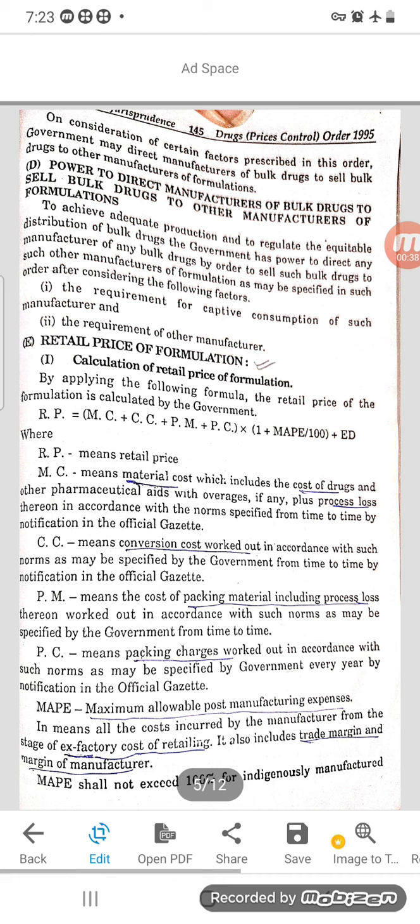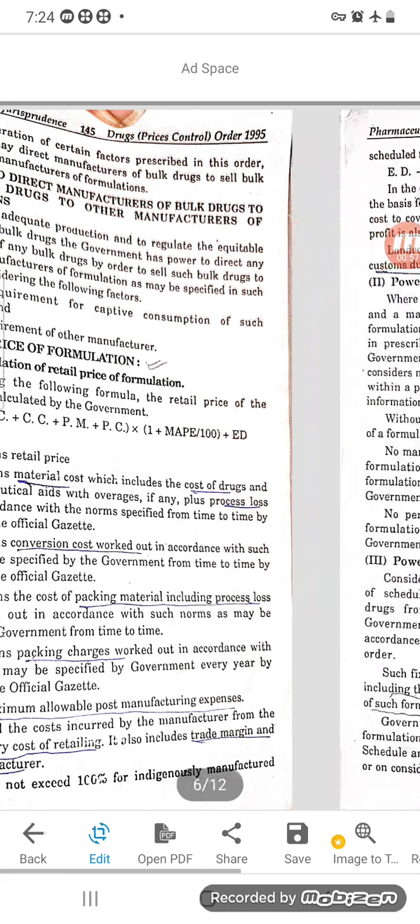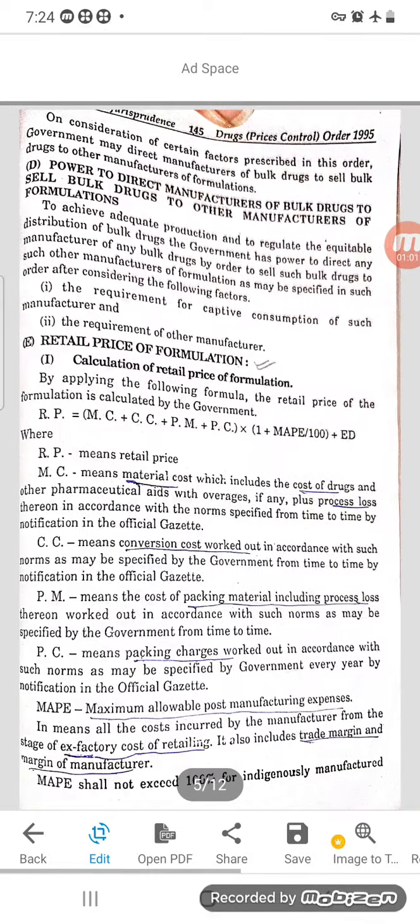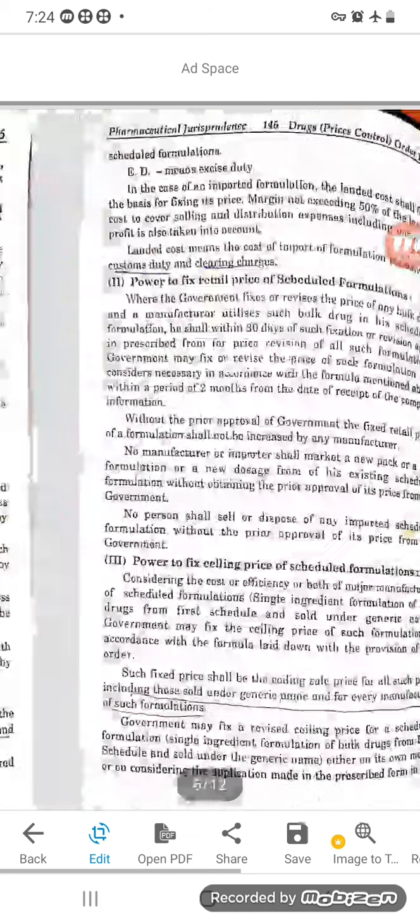So RP is the retail price, MC is the material cost, CC is the conversion cost, PM is the cost of packaging material, PC is the packaging charges, MAP means maximum allowable post manufacturing expenses, and ED is excise duty, which means tax. So this is the easiest answer, and you have to write all these points. You have to explain what they are. So that is for 5 marks.